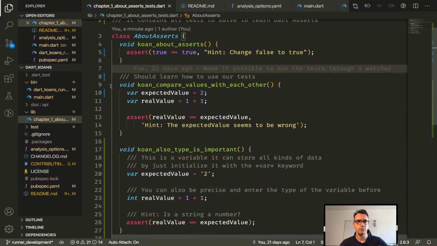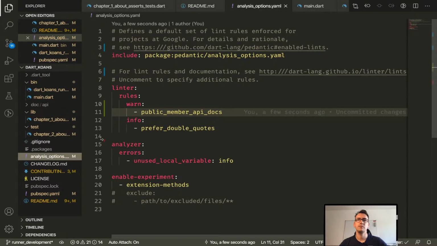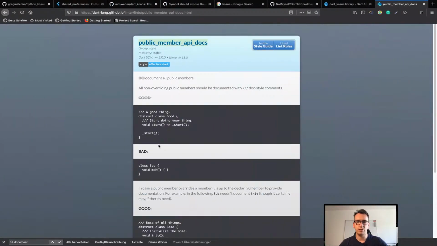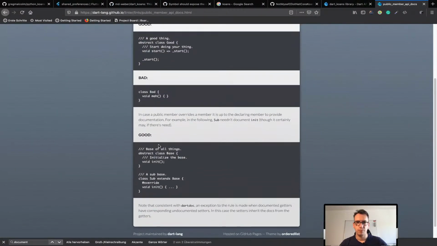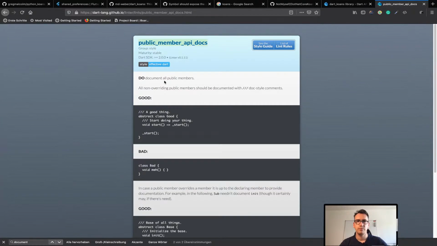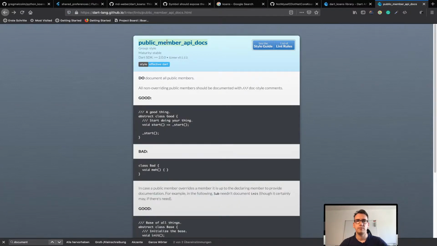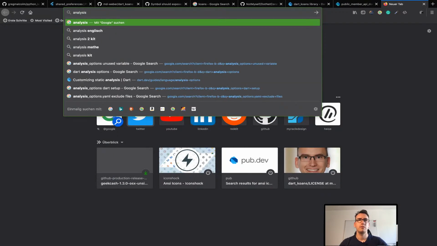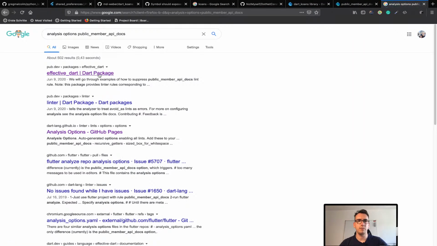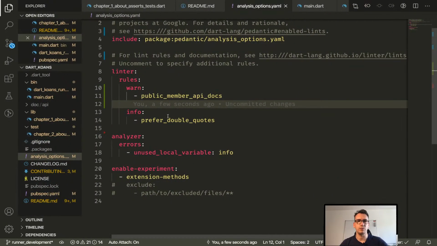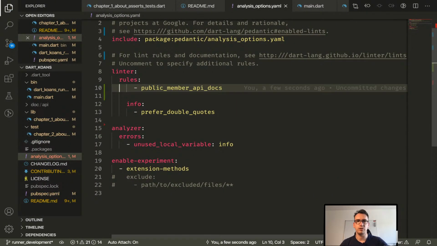can we see it already? I want to add that now, so how does it work? Document all public members. See style guide. Options, public member API. That's just a rule. Without the warning, it's just a rule.